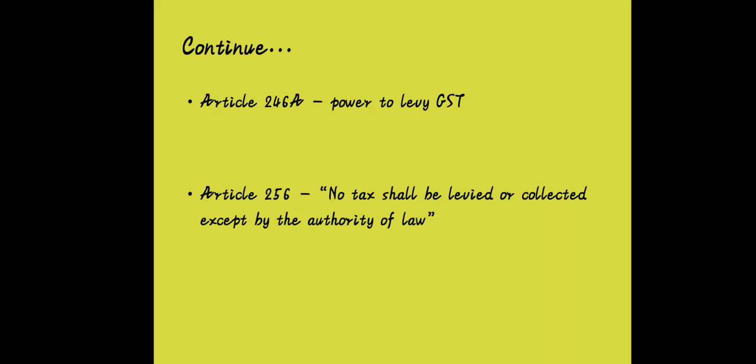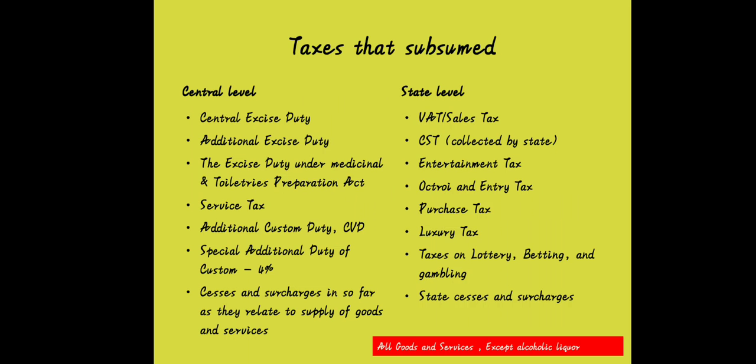Now let's take a look at the taxes which were subsumed or replaced by GST. Guys, we can see that there are two levels of taxes which have been subsumed in GST. As we saw in a previous slide, the taxes subsumed are at both central and state level.